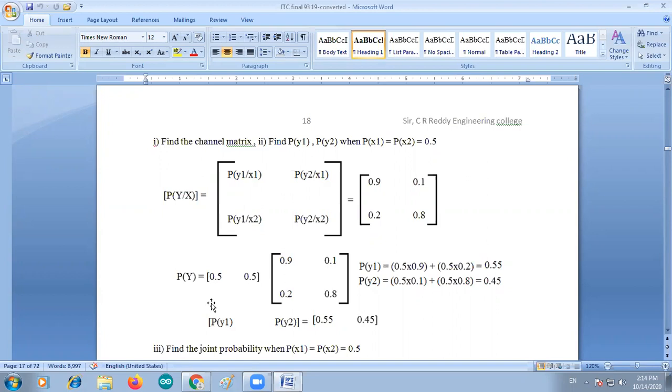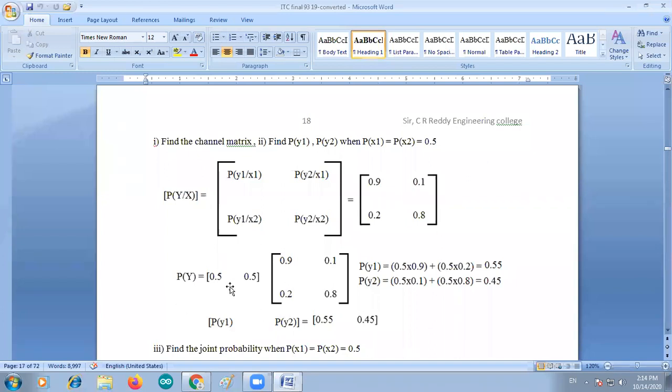The output matrix should be the row matrix, which is equal to the input matrix into the channel matrix. The input matrix is the row matrix itself, and the output matrix is also the row matrix. So that is P of y is equal to P of x into P of y by x.